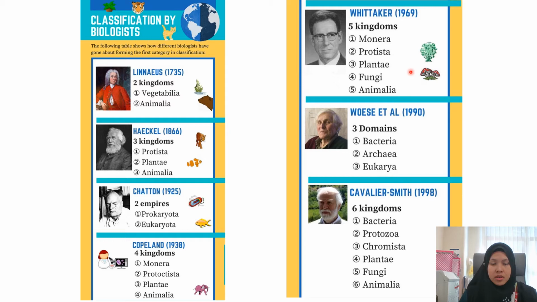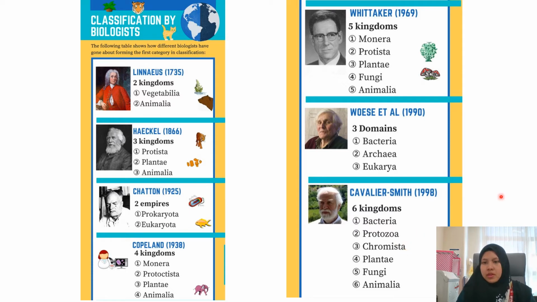And the most recent development was made by Prof. Cavalier Smith in 1998. He was a professor at Oxford University, and he rearranged and renamed the kingdoms and introduced the six kingdoms. So the kingdoms of plantae, fungi, and animalia remain the same, but he renamed the Monera and Protista kingdoms into bacteria, protozoa, and also the Chromista kingdom.